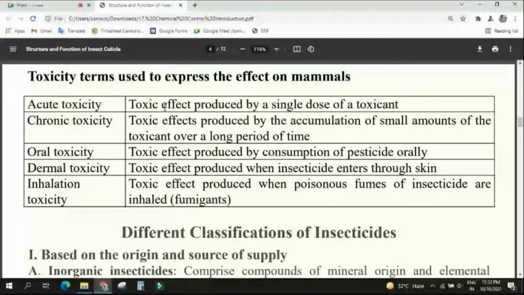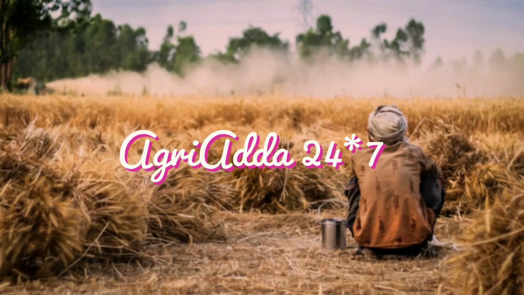That is what acute is. A single time, single dose means acute. What is chronic? The reverse thing. Toxic effect produced by the accumulation of a small amount of the toxicant over a long period of time. Acute means only a single time. Chronic means so many times, periodically. Acute means higher dose. Chronic means smaller dose, smaller amount, low dose. Yes or no?